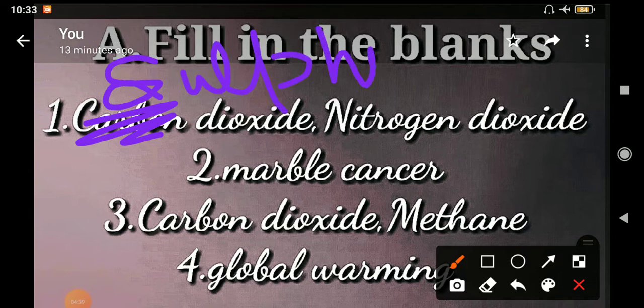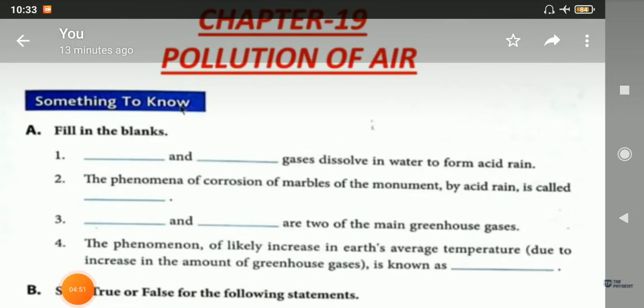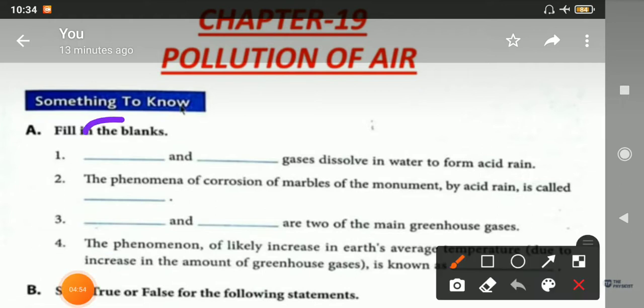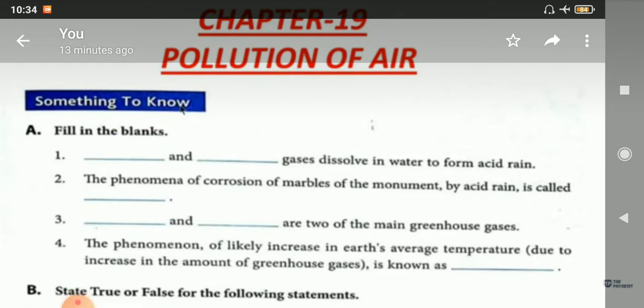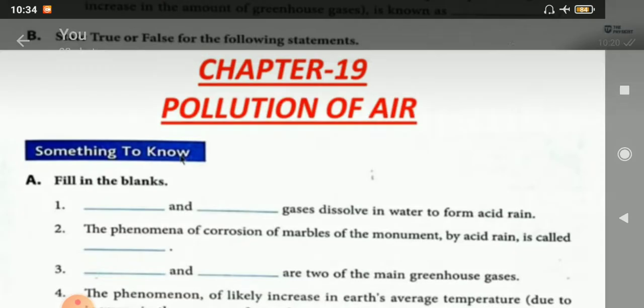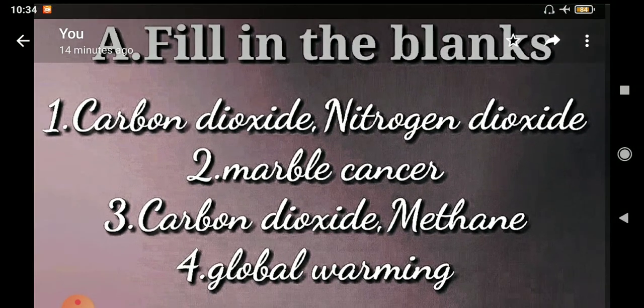ठीक है, आप इसे लिख दीजिएगा सल्फर डाइऑक्साइड, नाइट्रोजन डाइऑक्साइड. These all are the gases which are responsible for acid rain, and in short form we can write SO2, NO2. ओके आप ऐसे भी लिख सकते हो, but it will be better अगर आप उसको एक्सप्लेन फॉर्म में लिखो. Second is the phenomenon of corrosion of marbles of the monument. जैसे मैंने अभी बताया कि जो उसका corrosion होता है, उसे क्या बोलते हैं, that is known as marble cancer.